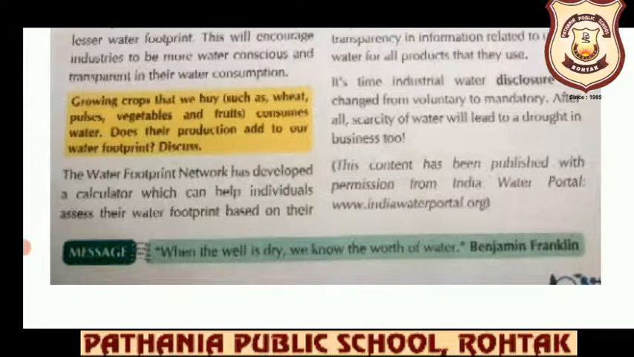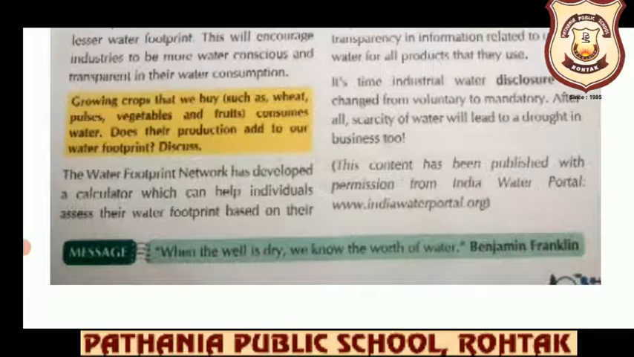The Water Footprint Network has developed a calculator which can help individuals assess their water footprint based on their lifestyle and their location. The calculations are based on water requirements per unit of product in the country of residence.